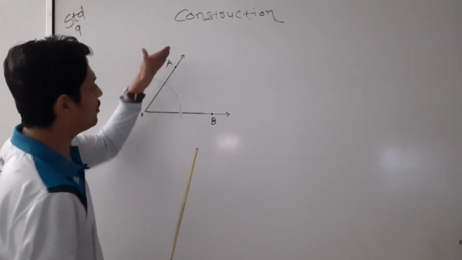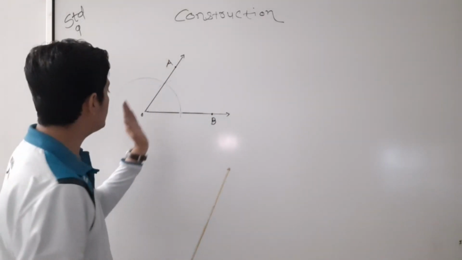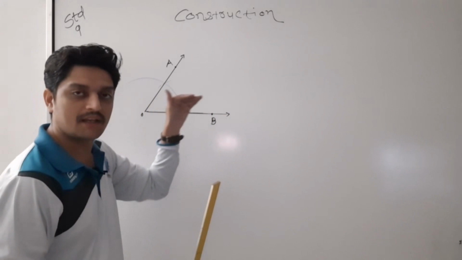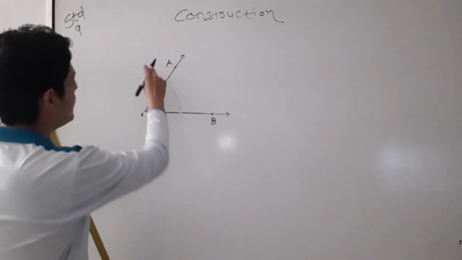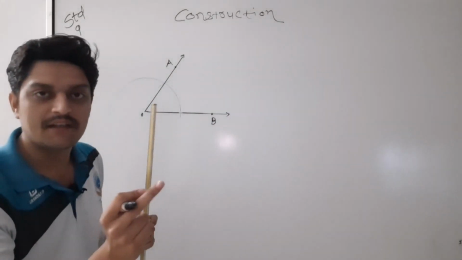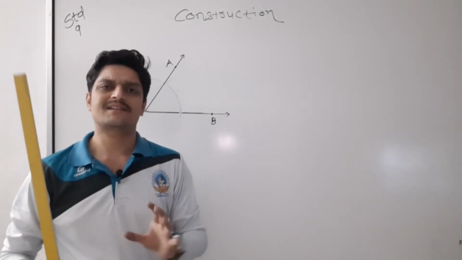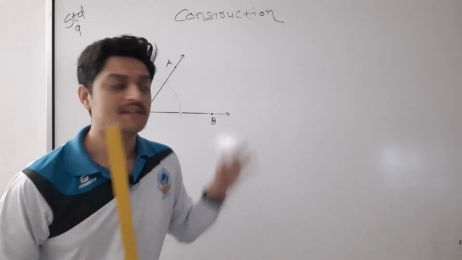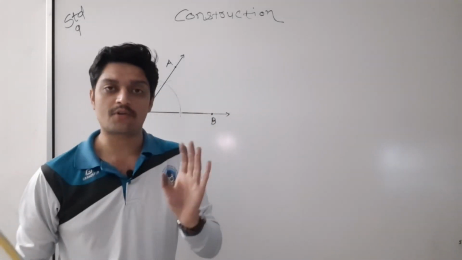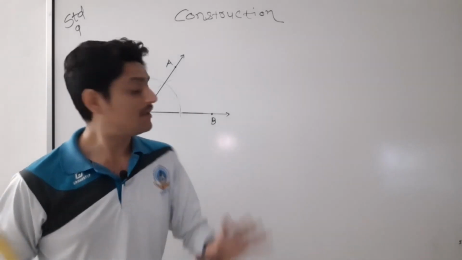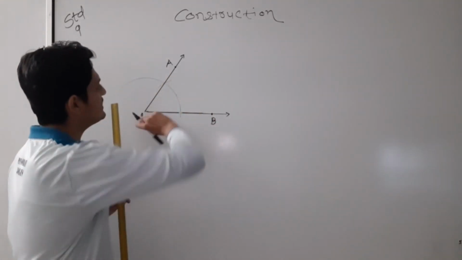So ray OA and ray OB are both rays, and AOB is the angle here. But right now we will not discuss the angle, because I just want to show you how to draw such angles. First I have drawn this 60-degree angle.